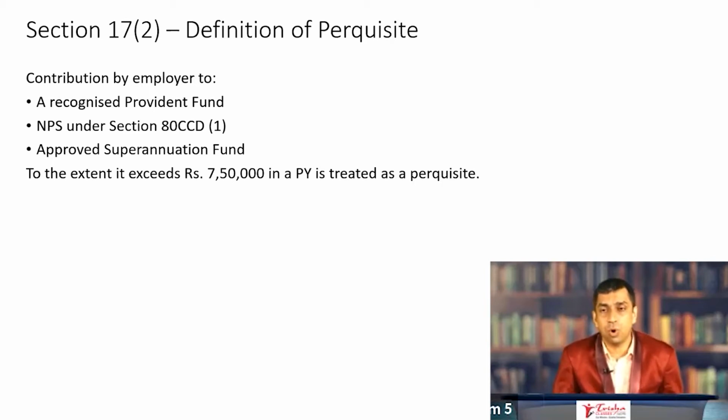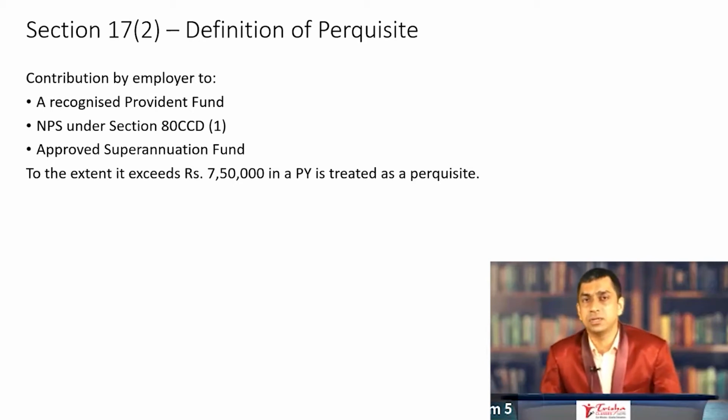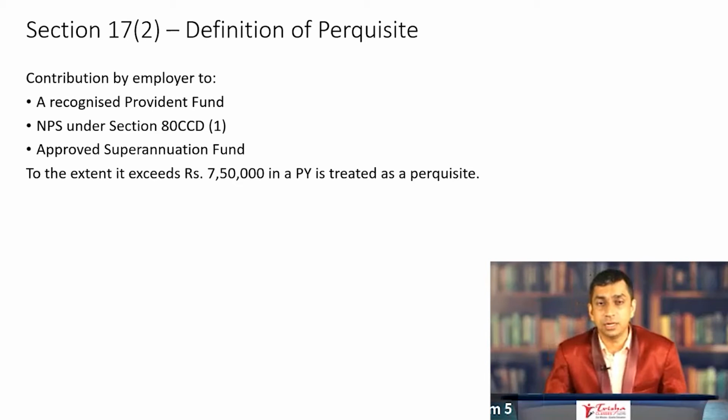So let's now go on to 17(2) of the Income Tax Act. Salaries is the head of income that we are talking about. And under salaries, you have got the definition of salary under 17(1), definition of perquisite under 17(2), and the definition of profits in lieu of salary under 17(3). Perquisite is nothing but salary that is paid to you in terms of benefits extended or reimbursements given.